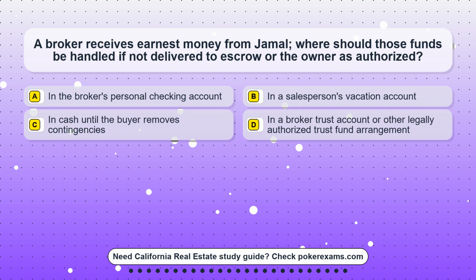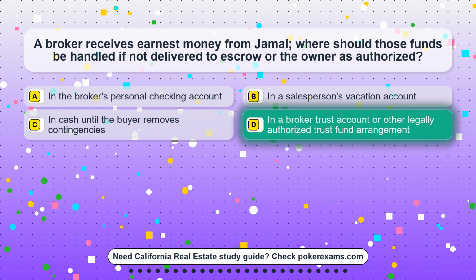Question 10. A broker receives earnest money from Jamal. Where should those funds be handled if not delivered to escrow or the owner is authorized? Option A. In the broker's personal checking account. Option B. In a salesperson's vacation account. Option C. In cash until the buyer removes contingencies. Option D. In a broker trust account or other legally authorized trust fund arrangement.